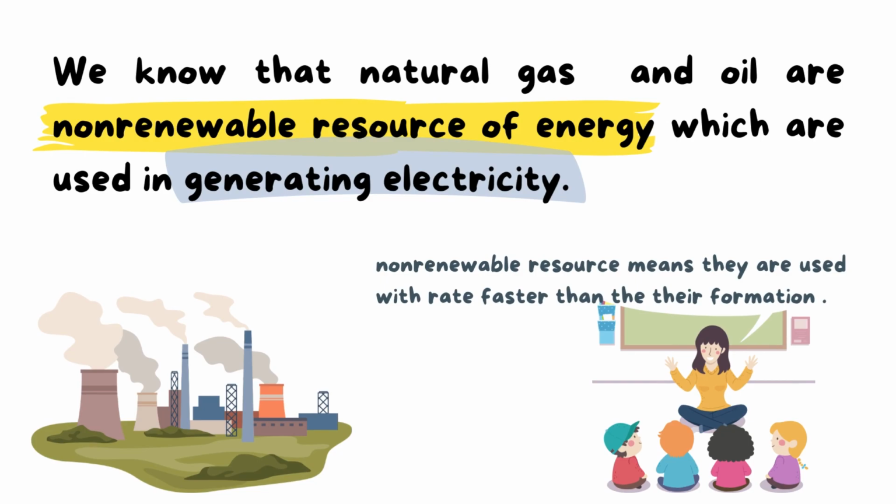What is the meaning of non-renewable resources of energy? They are used at rates faster than their formation, or than they can be formed, okay? And we use natural gas and oil in generating electricity.